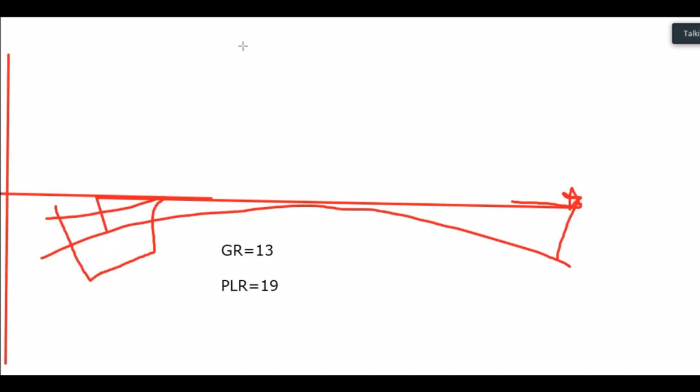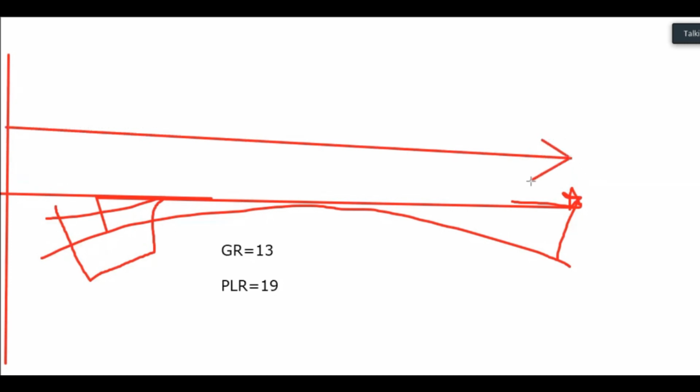But why am I not taking the 19 in this case? Why will I be taking the 13? This is your 19. Now PLR is more than the GR. Due to the earth curvature, see where my vessel will be.